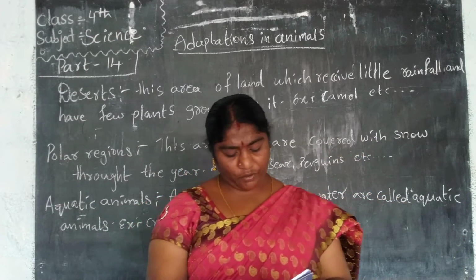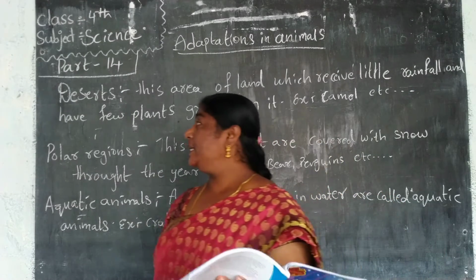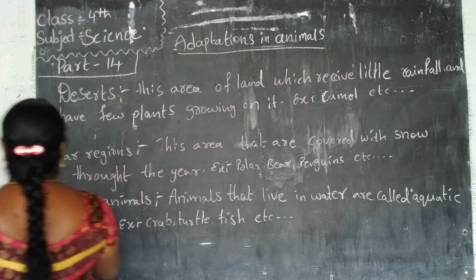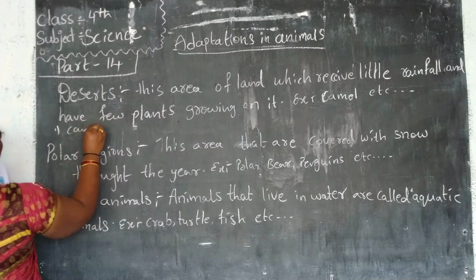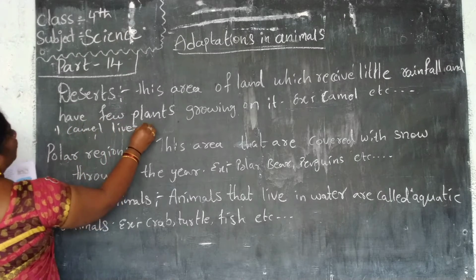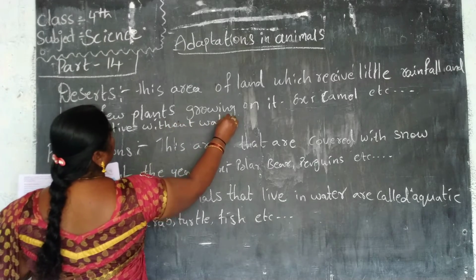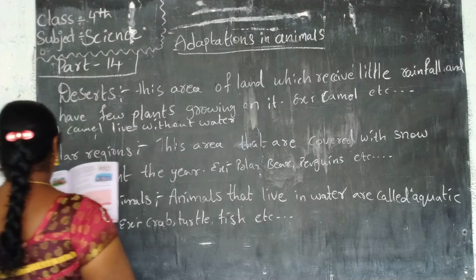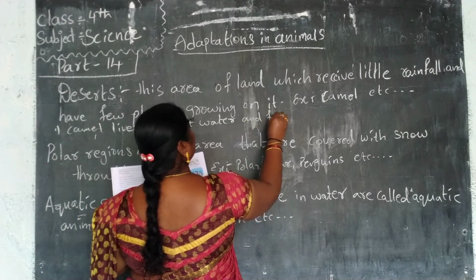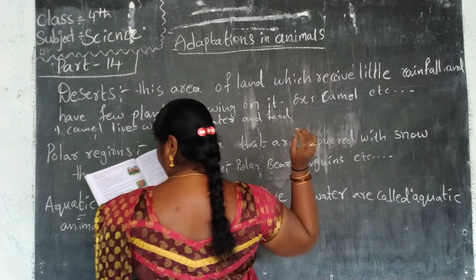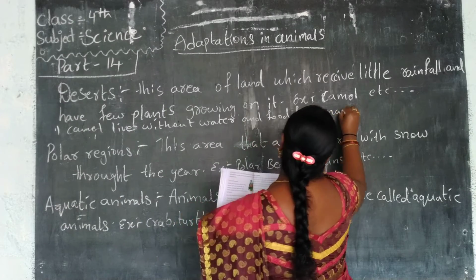The following are adaptive features of the camel. First one: a camel can live without water and food for many days.